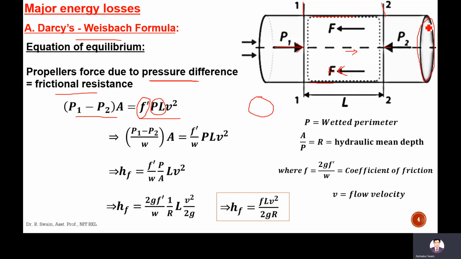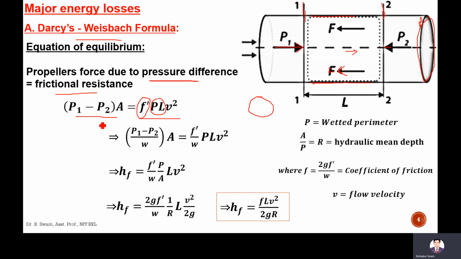So the contact area between section 1 and section 2 is perimeter P into length L, and V is the flow velocity in the pipe.